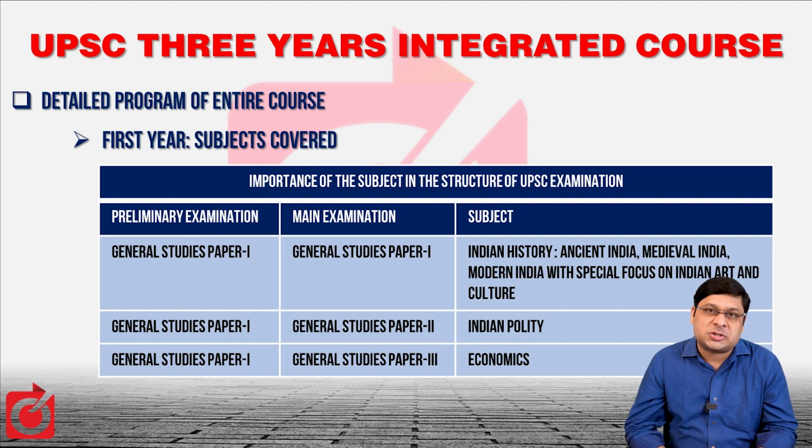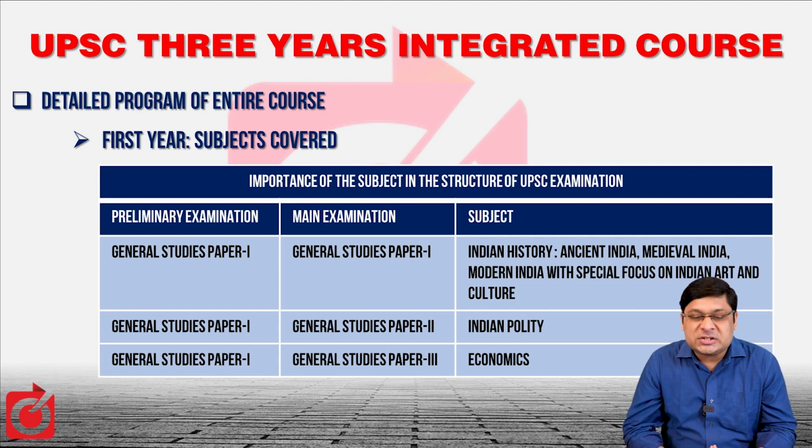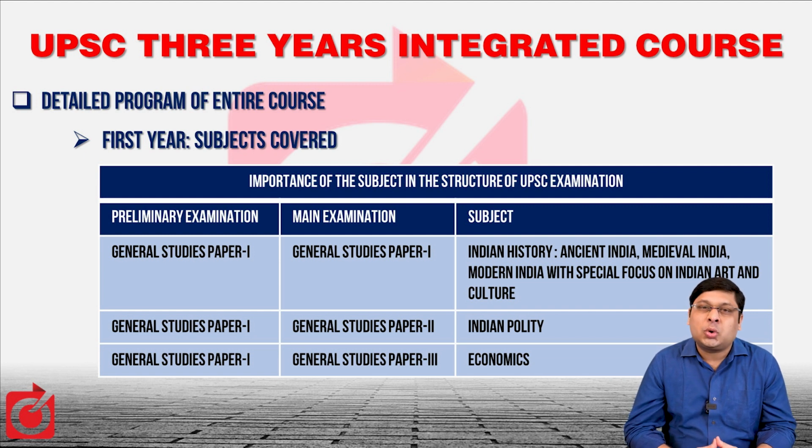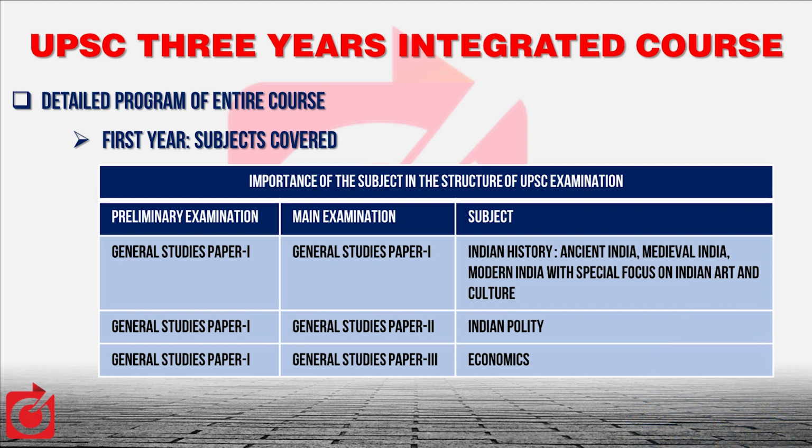The subjects covered in the first year. So on the right-hand side, you can see Indian history, ancient, medieval, and modern, in schematic format, with special focus on Indian art and culture. Apart from this, which is not mentioned on the screen, social issues as well. This is the part of General Studies Paper 1. So, a couple of subjects of General Studies Paper 1 are covered in the first year. Apart from this, Indian polity and economics, the major subjects from Paper 2 and Paper 3 are also covered. So, there will be classroom teaching of all these subjects in the first year.